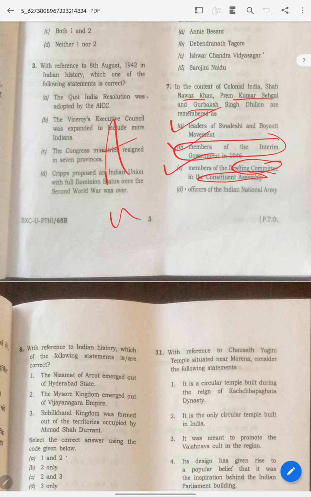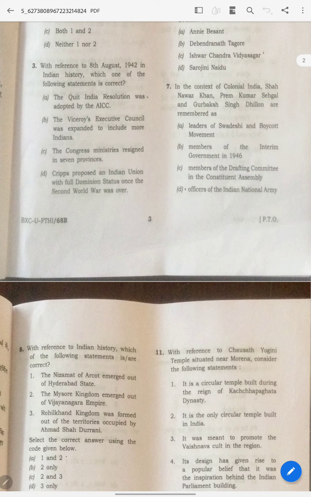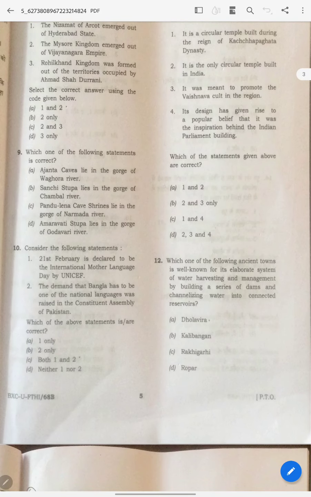There are many other people, five people. If you know, by looking at the options, you can easily guess this is also not the answer. Guru Baksh Singh, Dhillon: these names I never heard anywhere. So I directly came here and ticked answer D. This is how you have to think.